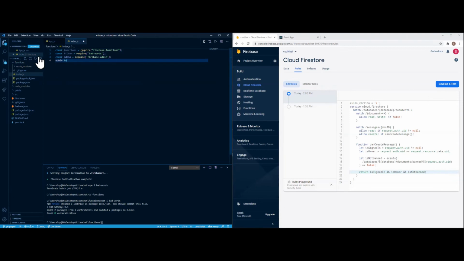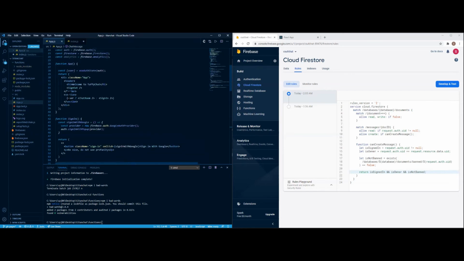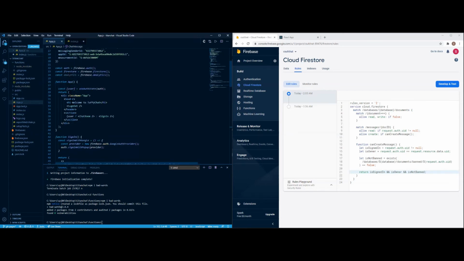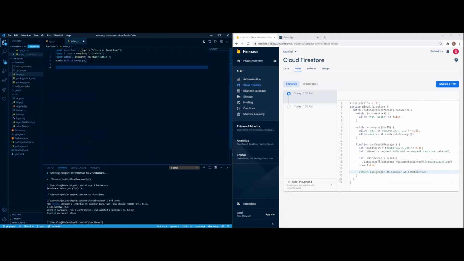I think that's called initialize app. It's just the portion where the API key is. Let me double check that. It's called initialize app. Nope. Oh yeah, I already have it here. Initialize app. Yeah. Okay. Cool.